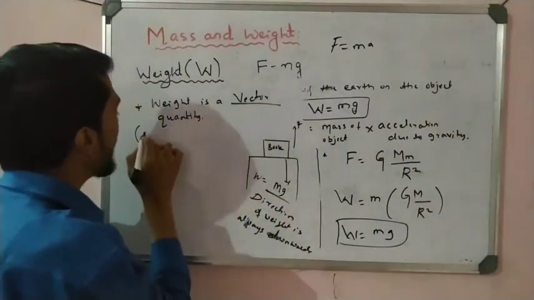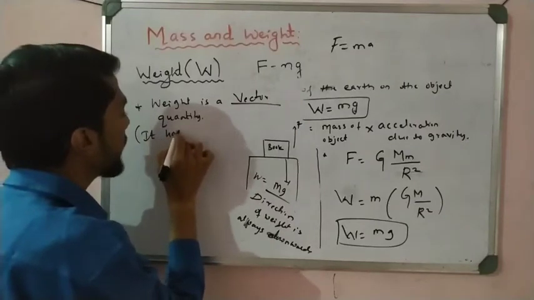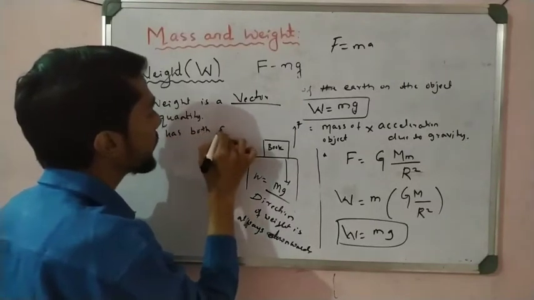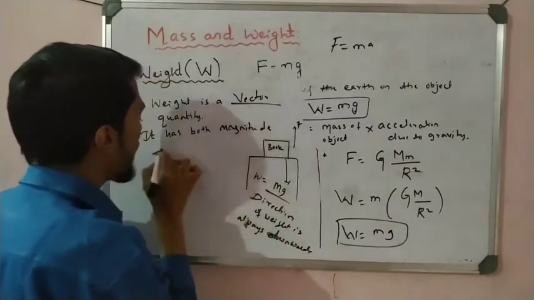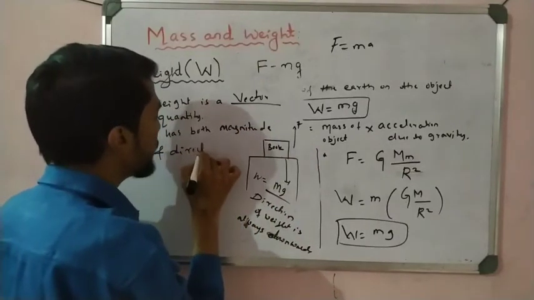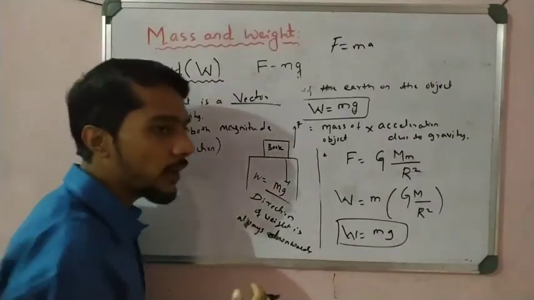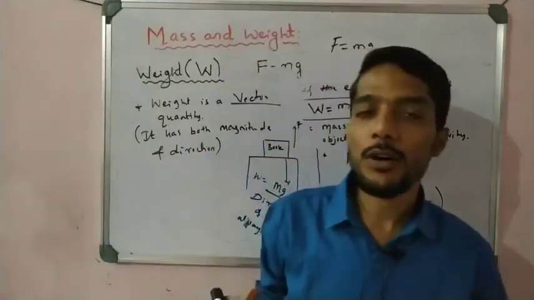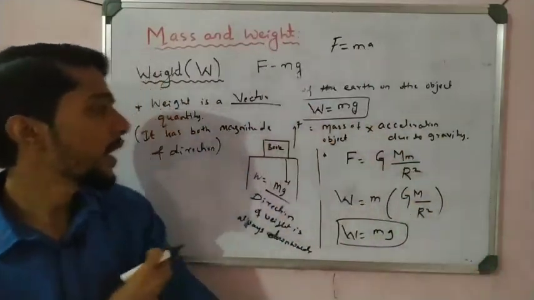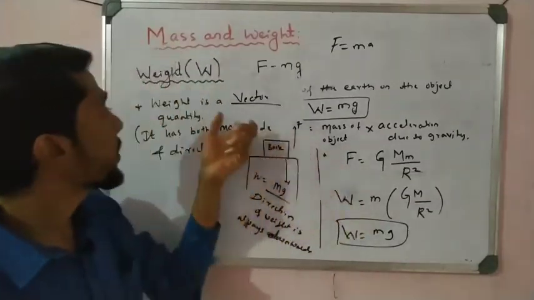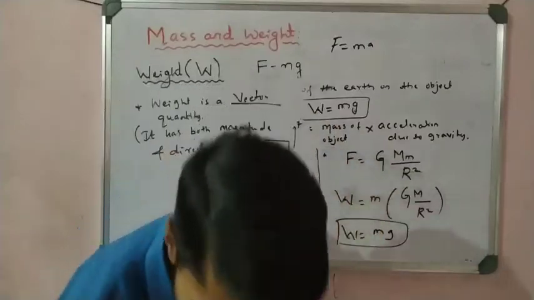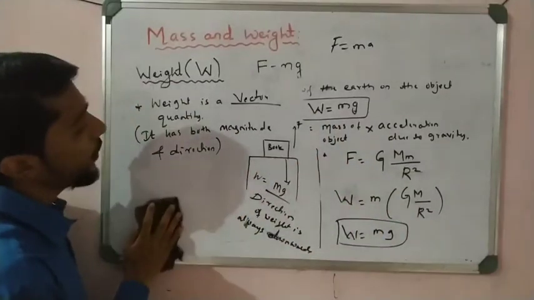So here weight has both magnitude and direction. Write in the comment box: vector. Everyone please write in the comment box that weight is a vector quantity.